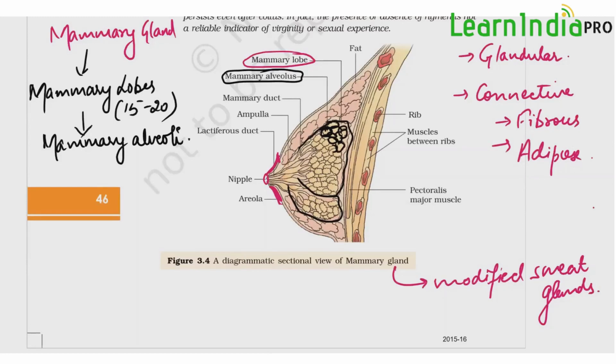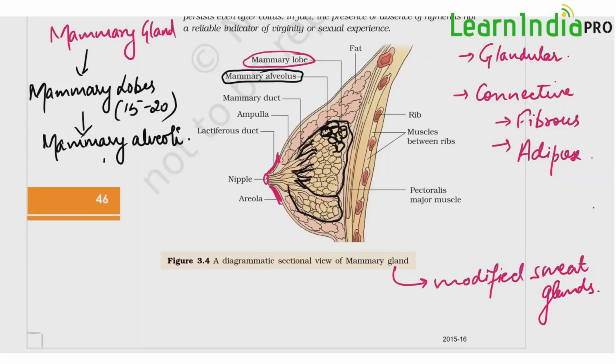Okay, it is formed of mammary alveoli. Done. Now, next what happens is when the milk is produced within these mammary alveoli. Okay, so when milk is produced in the mammary alveoli, it passes through the ducts. Now you can see these ducts which are coming out of these alveoli. Now it passes through the ducts.